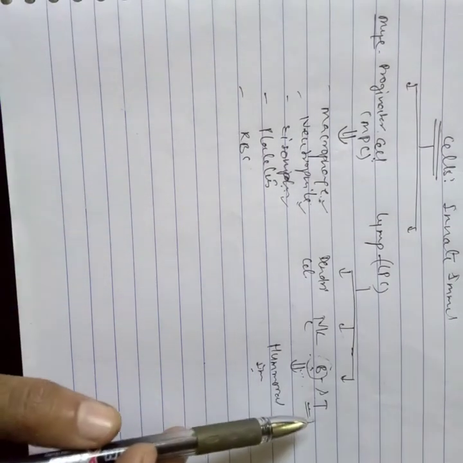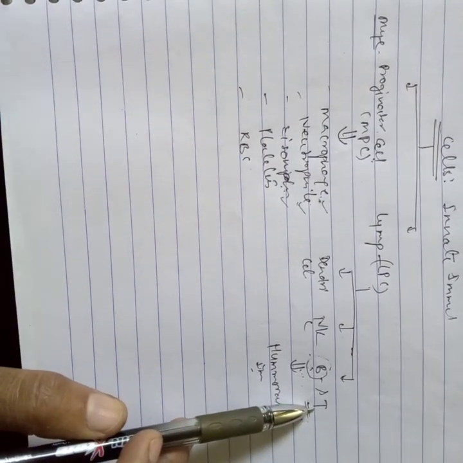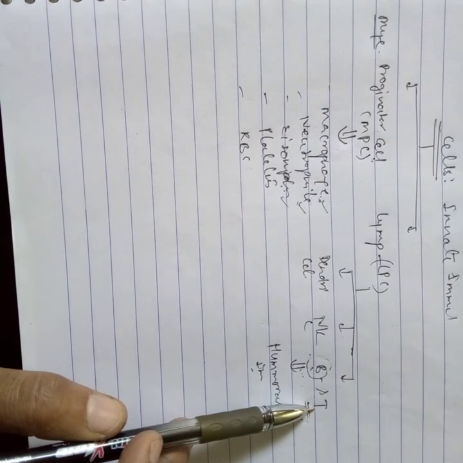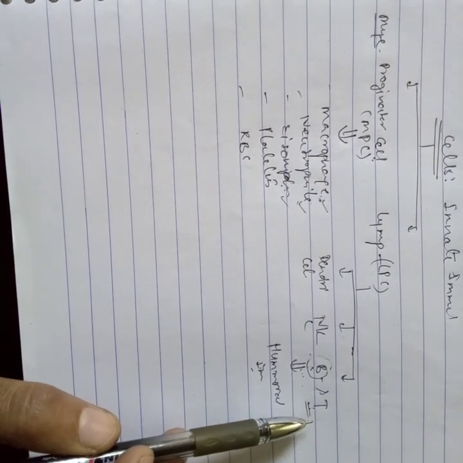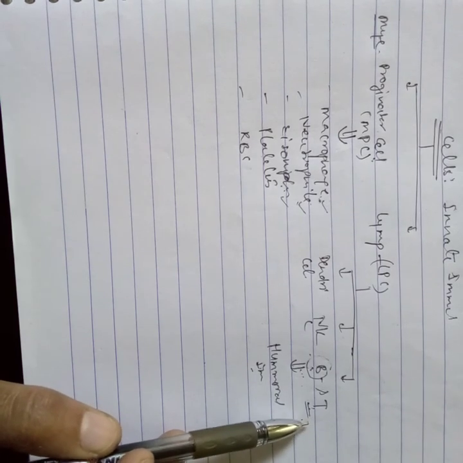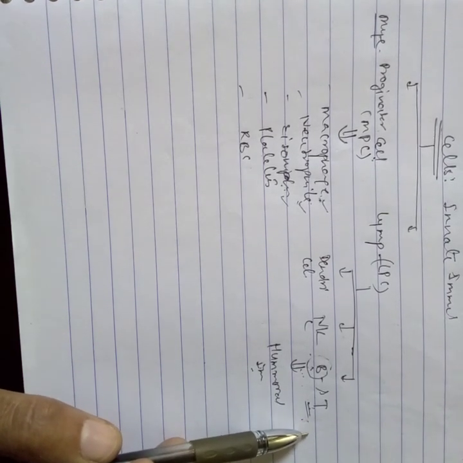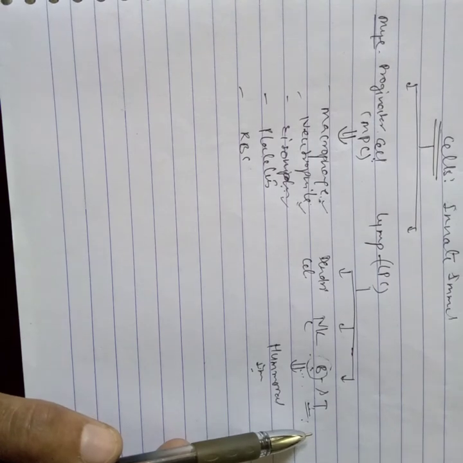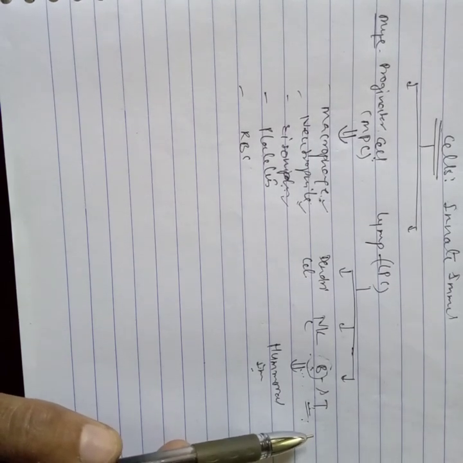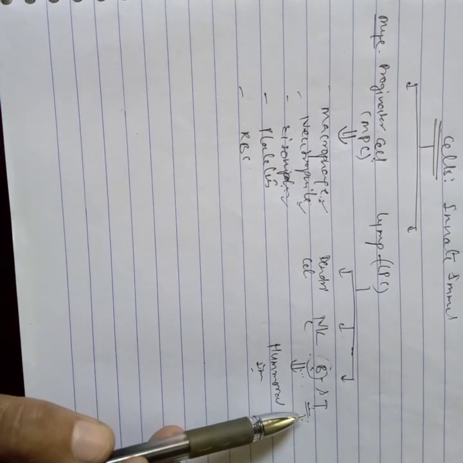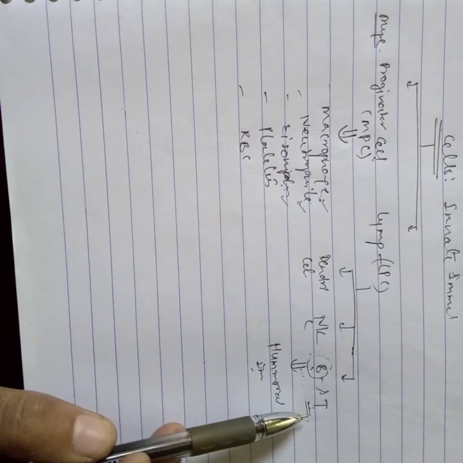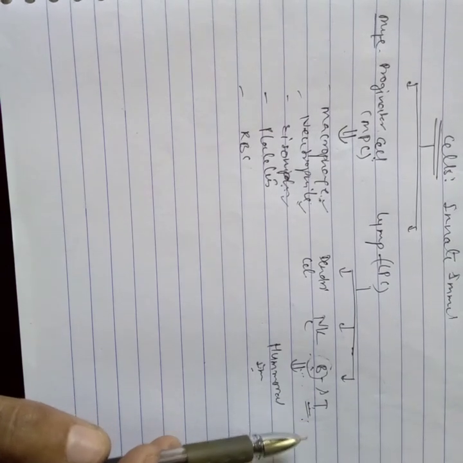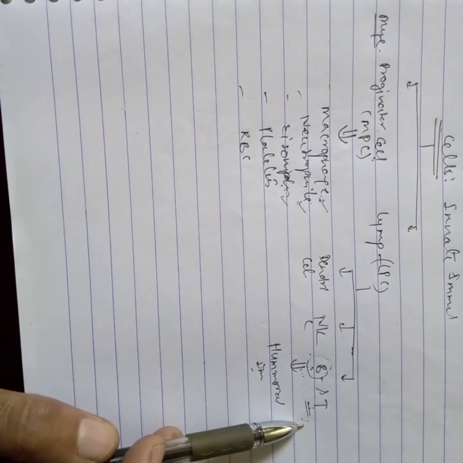So T lymphocytes provide the cellular immune response, cellular immunity. Clear? And this is very important. The cellular immune response is against the pathogens, and it never produces antibodies. Clear?